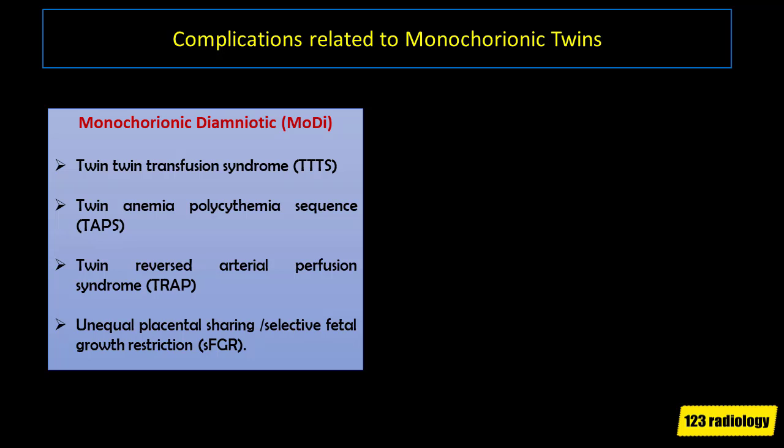And if you happen to be monochorionic diamniotic twins, you have an issue. You could have TTTS, twin-twin transfusion syndrome. You could have TAPS, twin anemia polycythemia sequence. Or you could be trapped in this TRAP, which is twin reversed arterial perfusion syndrome. Or you could have selective fetal growth restriction, SFGR.